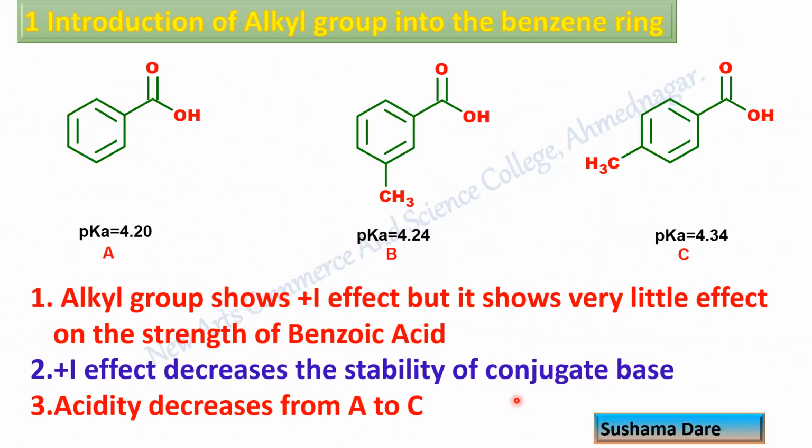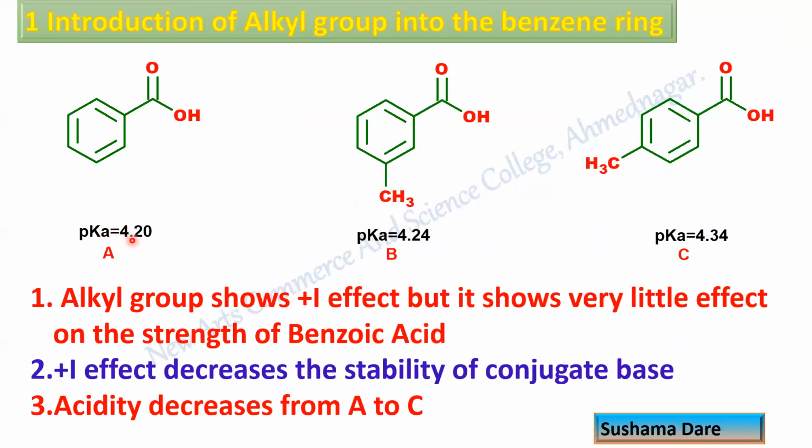Now, the ring can be aromatic acids. The ring can be substituted with the alkyl group. So this is the first point, introduction of alkyl group into the benzene ring. The first example is benzoic acid, then substitution of methyl group at the meta position, and then substitution at the para position. So look at the pK value.